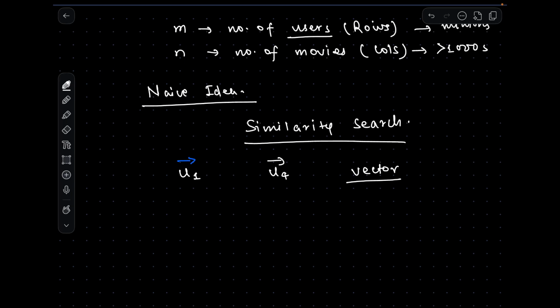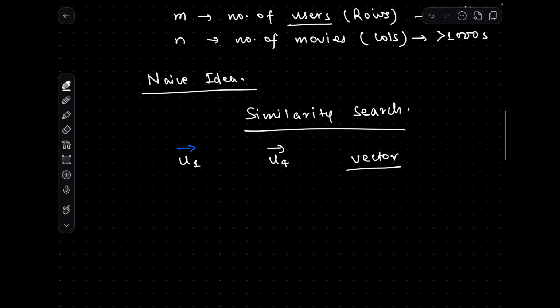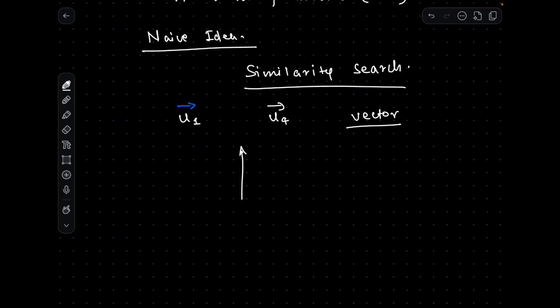So the idea is that every row can be represented as a vector here, and if you have learnt about vectors, then you know that vectors have a direction when we plot them on a graph. Let's say geometrically this vector u1 looks like this, and u4 looks like this.